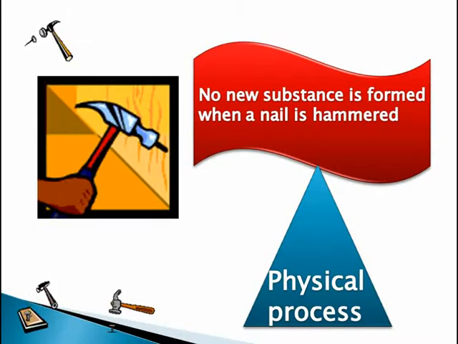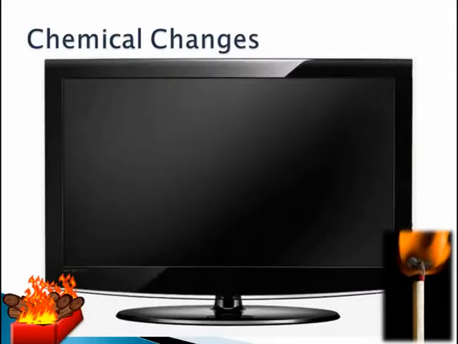Let's now move on to the next concept, the concept of a chemical change. So as I said, there are two types of changes, physical changes and chemical changes. As we just learned, physical changes are those in which new substances are not produced.